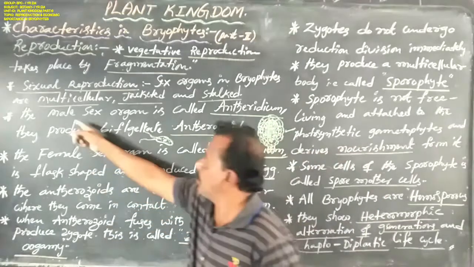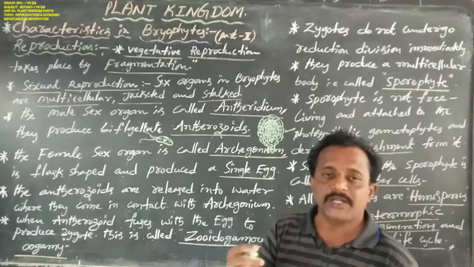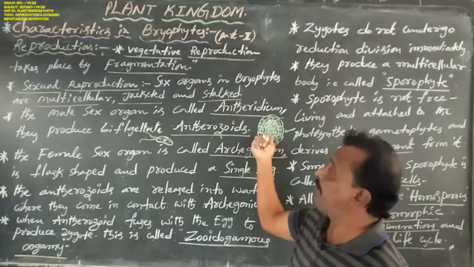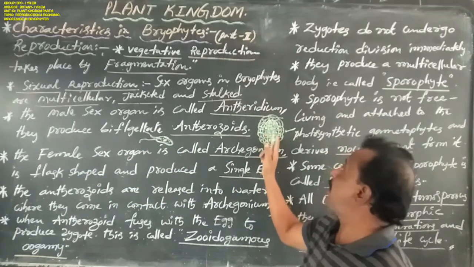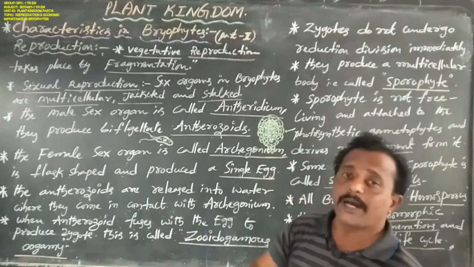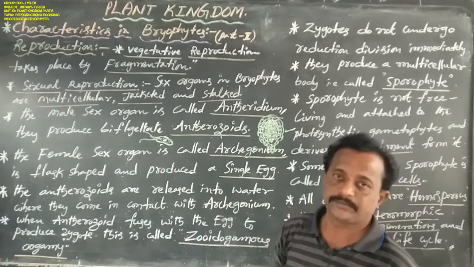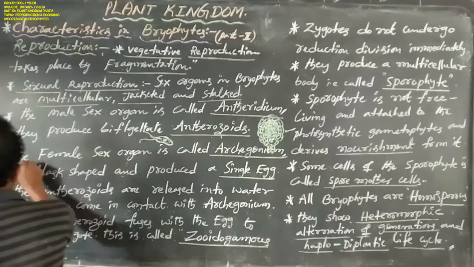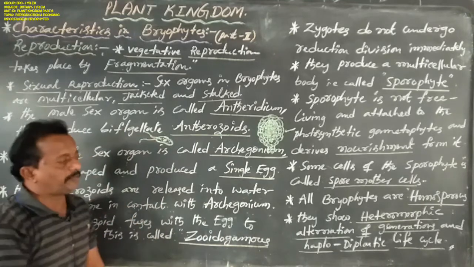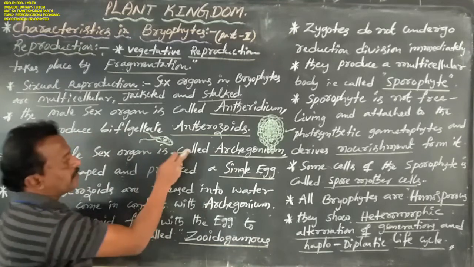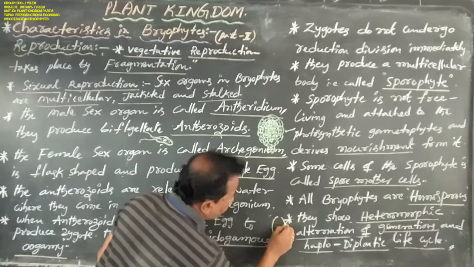Okay, now the male sex organ is called antheridium. Antheridium is always dumbbell in shape, and it produces biflagellate antherozoids. This is one biflagellated antherozoid. Next, in bryophytes, the female sex organ is called archegonium.